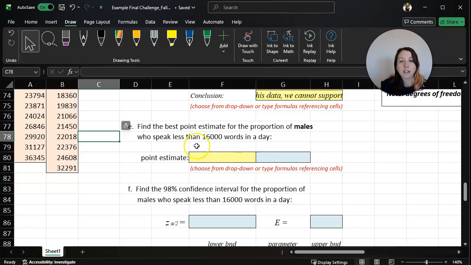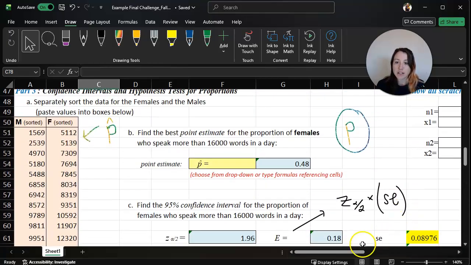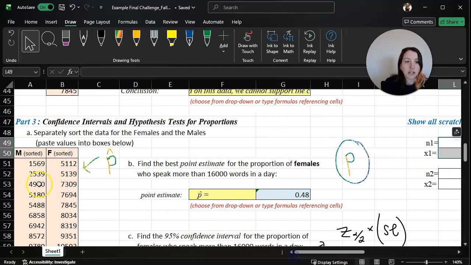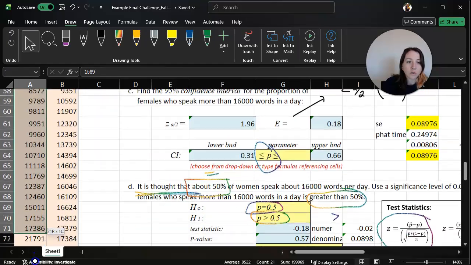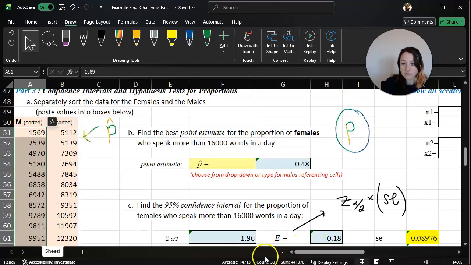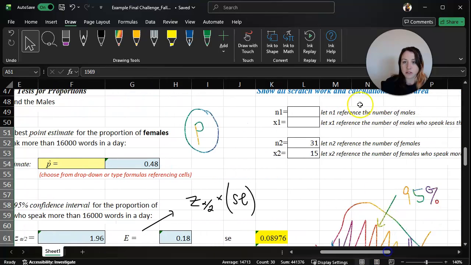So our point estimate here, this is to find the best point estimate for the proportion of males who speak less than 16,000 words a day. If you remember up here, we actually had this little Scratchwork section that you can use if you would like to for this problem. So here we're looking for N1, which is the number of males total. If we come over here, we can highlight all of these or use the count function to see how many there are. In this case, there are 30. We can see this down here. Again, you can use that count function as well.